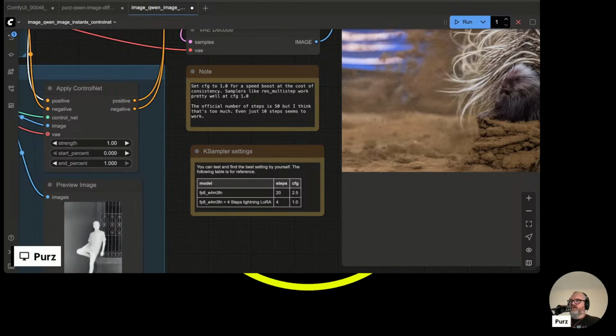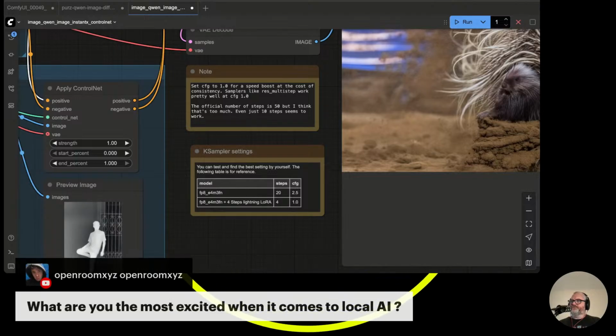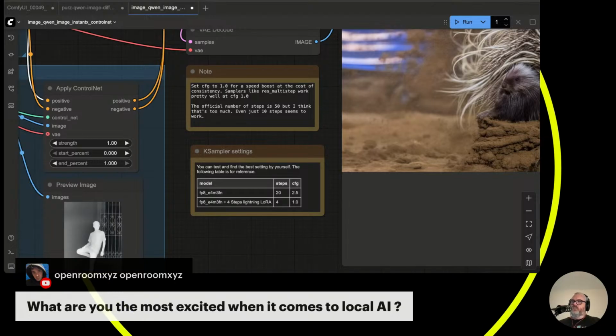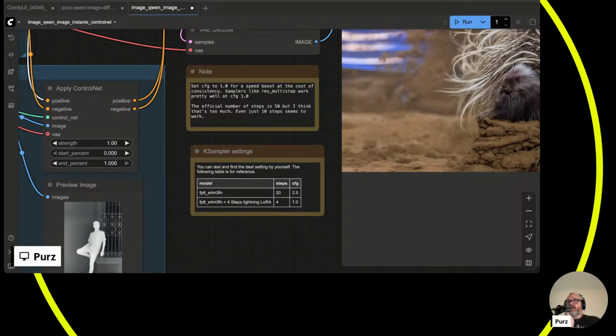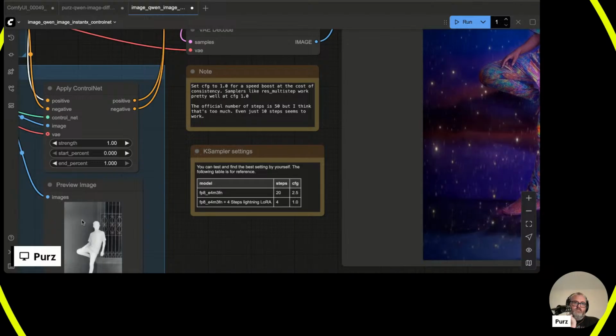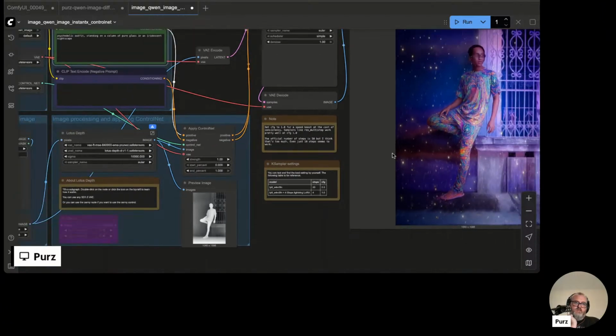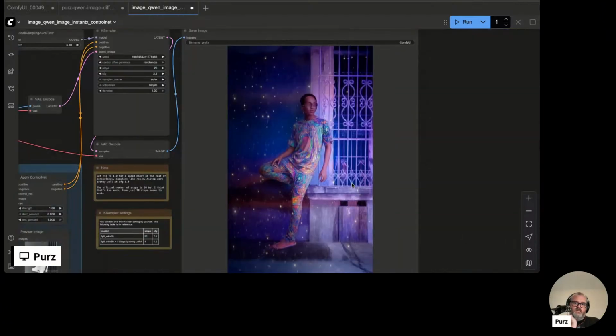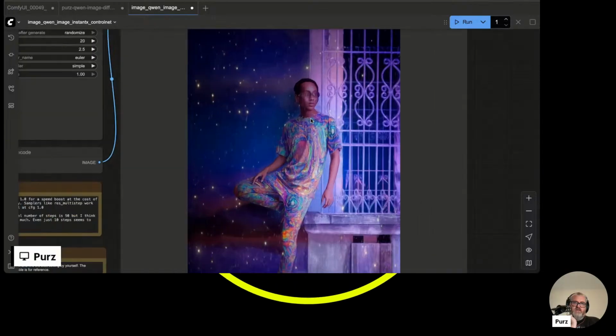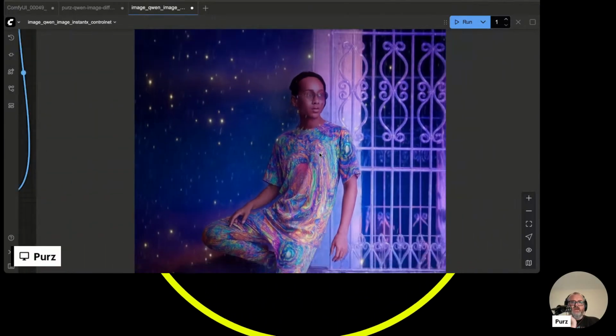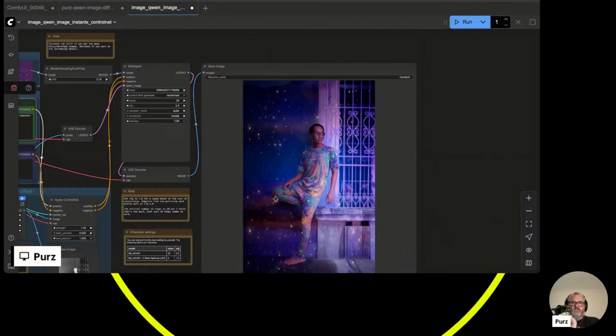What am I most excited about when it comes to local AI? Audio. Once we get like a banger audio model locally, man, it's going to be crazy. Oh, yeah. I mean, it did a really good job considering it was just a depth map. Wow.